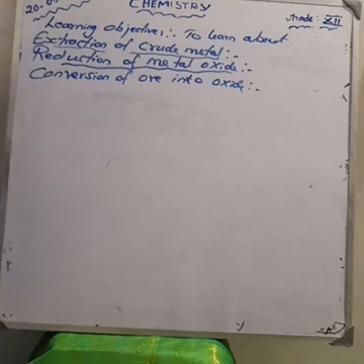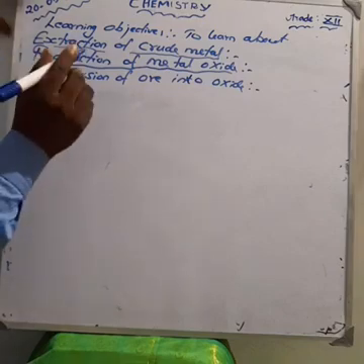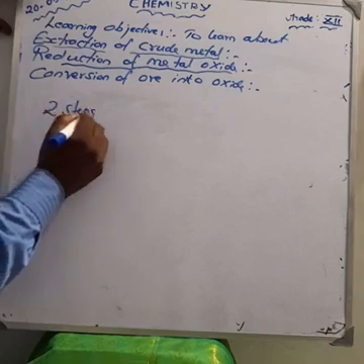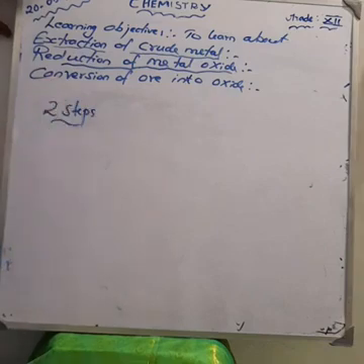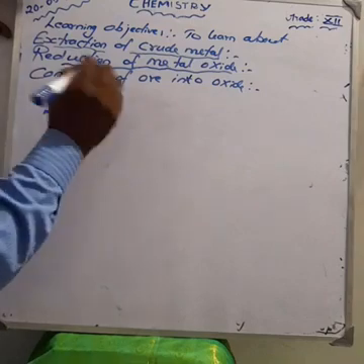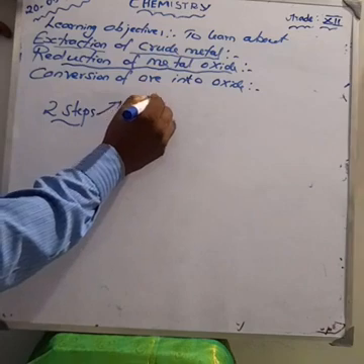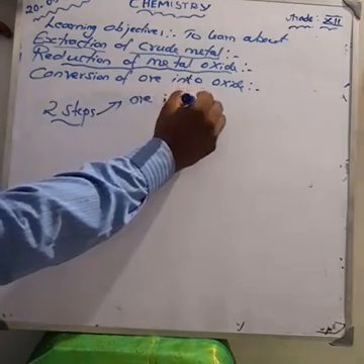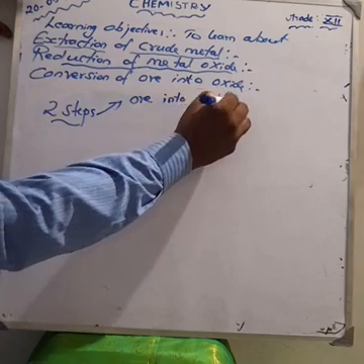The extraction of crude metal from the concentrated ore is carried out in two steps. How many steps? Two steps. What are the two steps? One is conversion of ore into metal oxide of the metal.